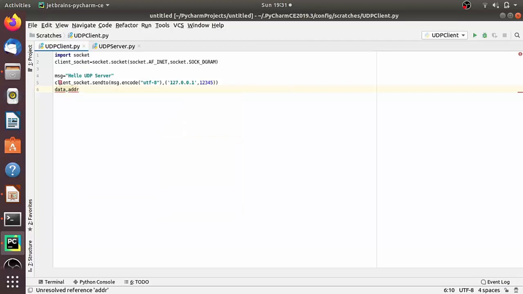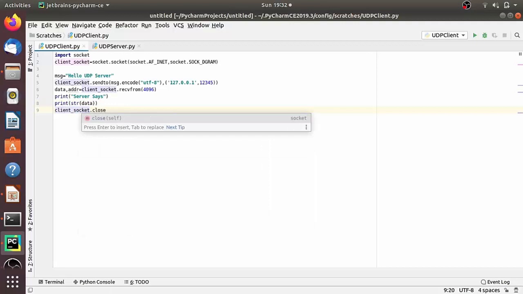So data, address is equal to client_socket.recvfrom, and also here I'm providing 4096. And let's say print server says, and again print the data. So print str data, and after that we have to close the connection.